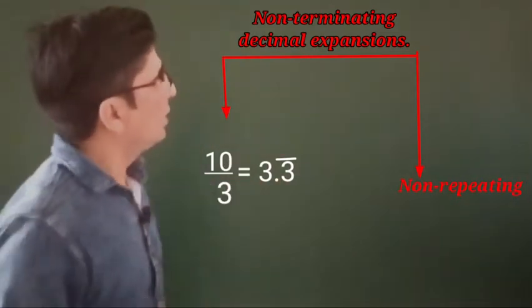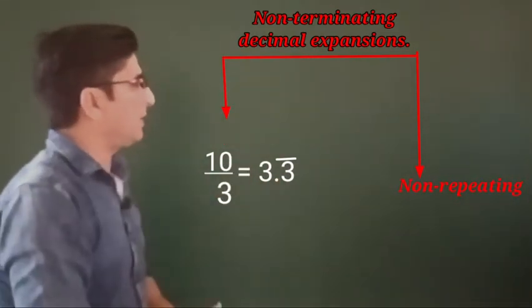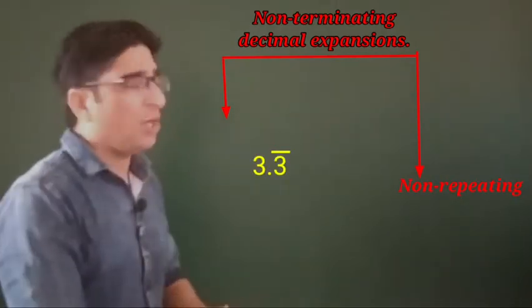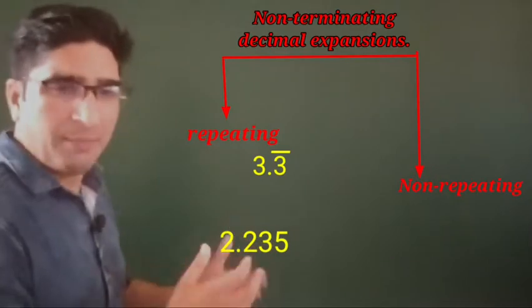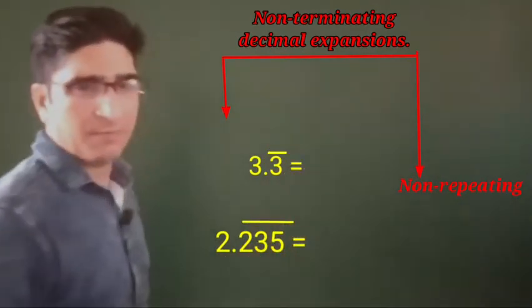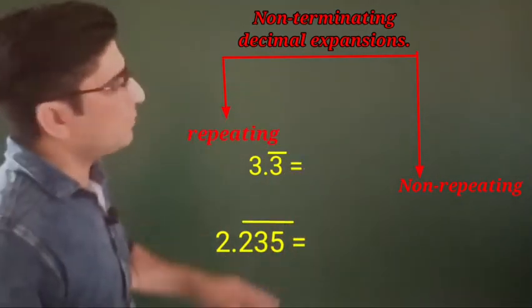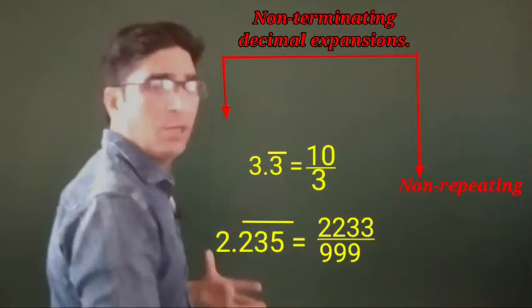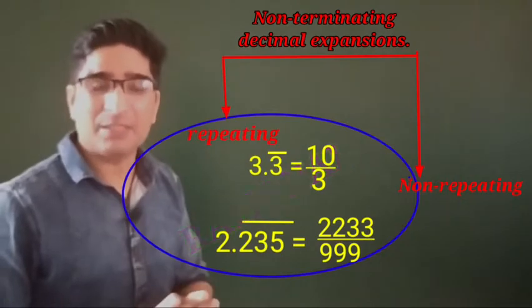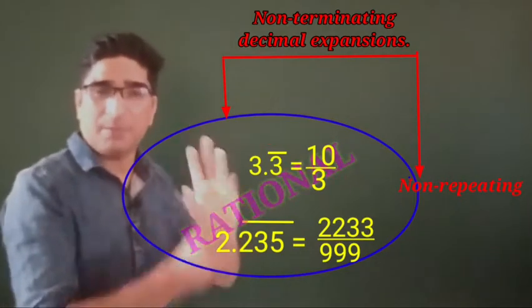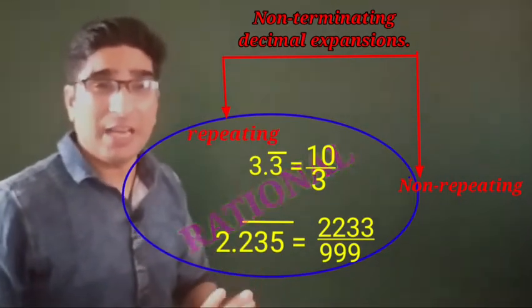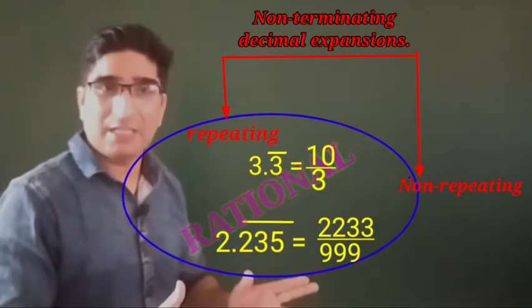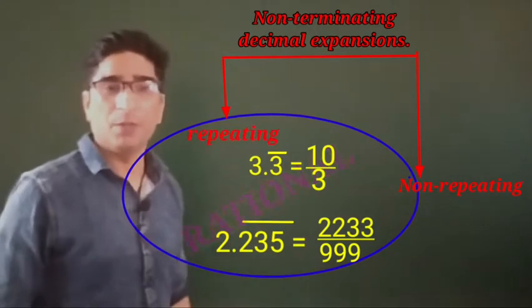Now in this non-terminating repeating decimal expansion, the decimal expansion will be 3.3 recurring or 2.235 recurring. In such cases, all these numbers we can express in the form of p by q. That means they are also rational. That means, my dear, terminating decimal expansions are rational, and non-terminating repeating decimal expansions are also rational. They can be expressed in the form of p by q.